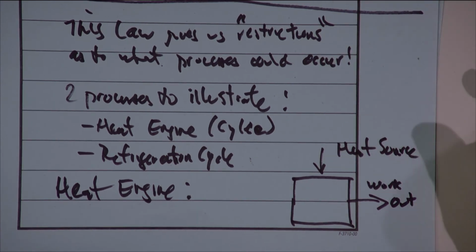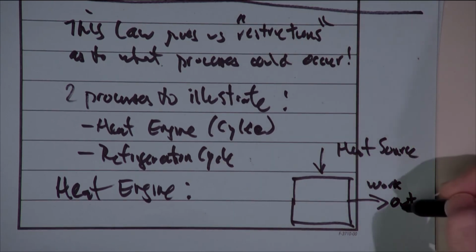Now, there's many devices that do this. Your automobile engine is one. You burn fuel to create the heat, and that does work. Okay? A steam power plant is another one. You burn fuel to create heat. You turn water into steam. You let that steam run through a steam turbine, and that rotates and generates work.